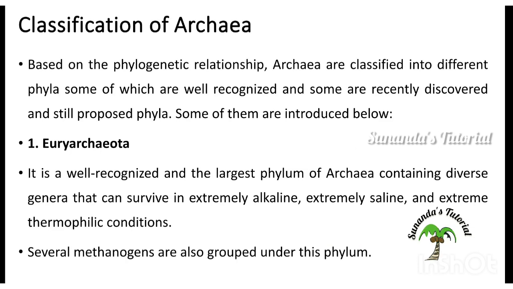Then classification. Based on the phylogenetic relationship, archaea are classified into different phyla, some of which are well recognized and some are recently discovered and still proposed phyla. Some of them are introduced below. The first one is Euryarchaeota, containing diverse genera that can survive in extreme alkaline, extreme saline, and extremely high temperature conditions. That means they are thermophilic.